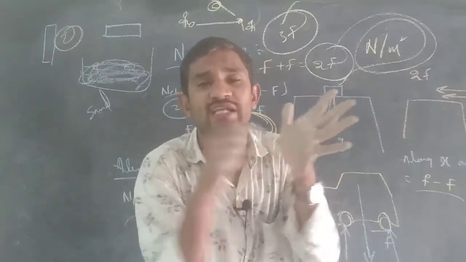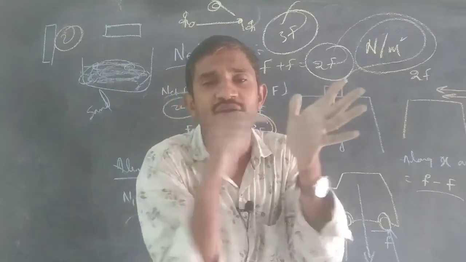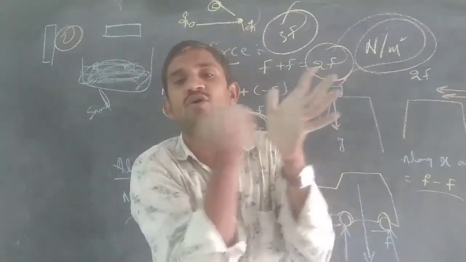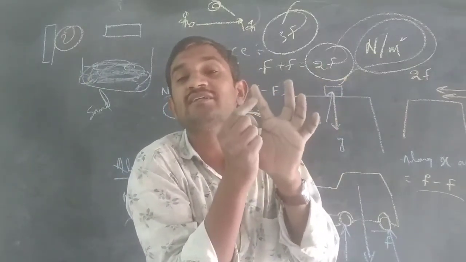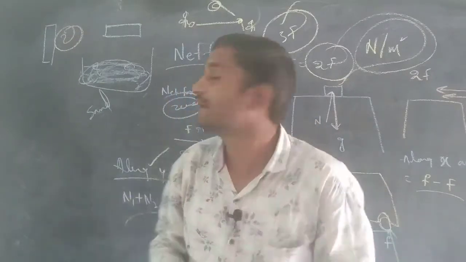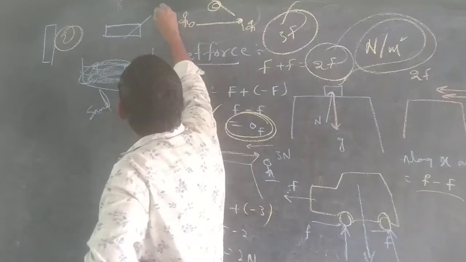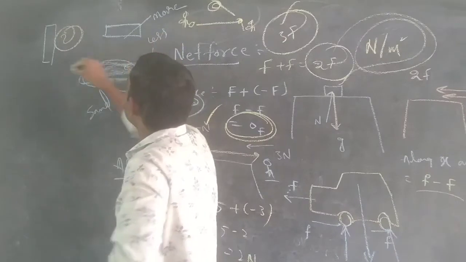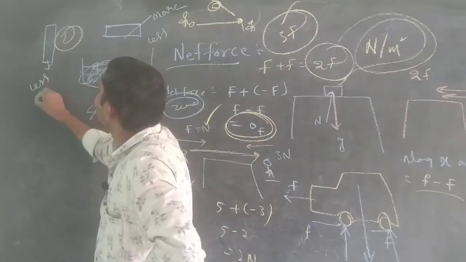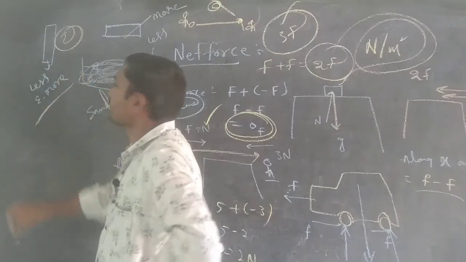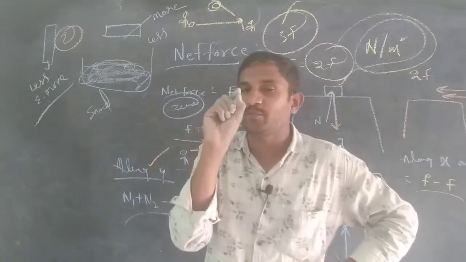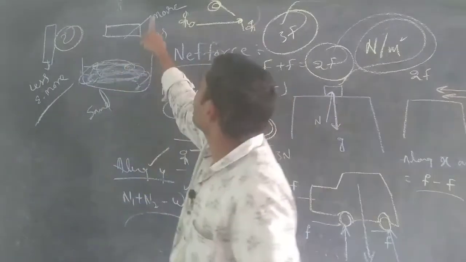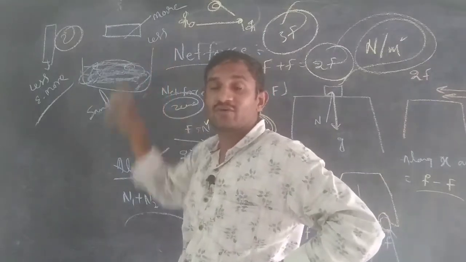Suppose you take a pen in this direction, the point we write with, and pull here, the contact area will be less, the effect will be more. Reversely, if you pull that, the contact area is increasing, so the effect will be decreasing. Here the contact area is more, the effect will be less. Contact area is less, effect will be more.